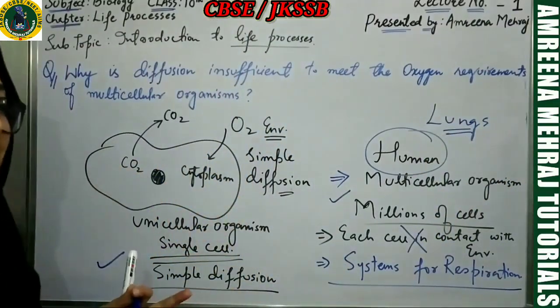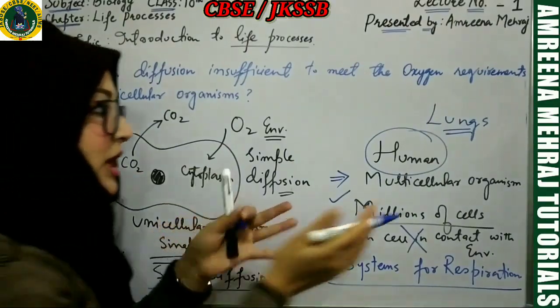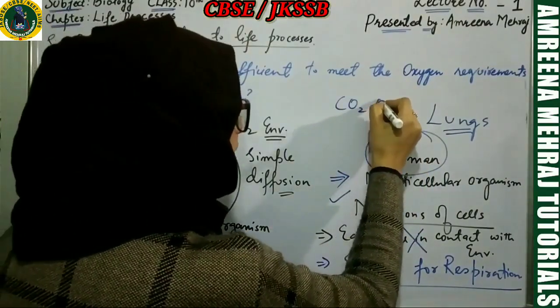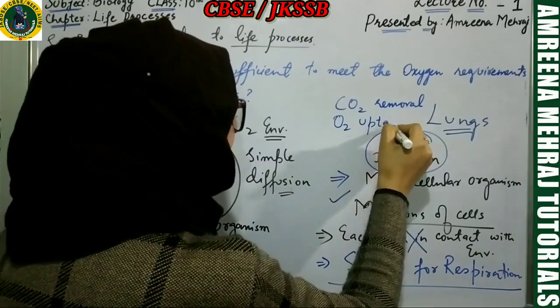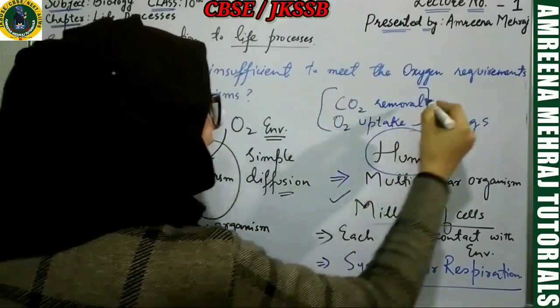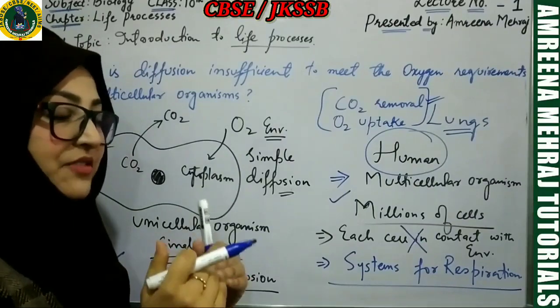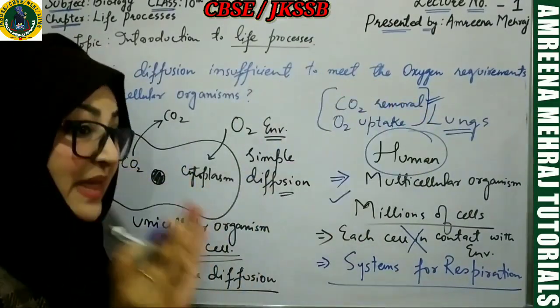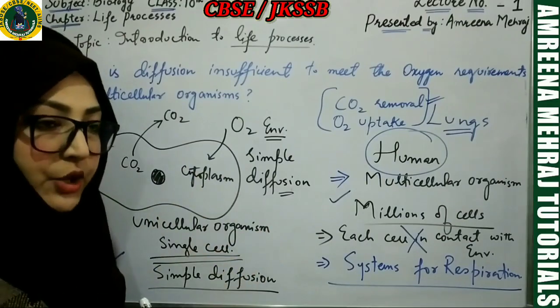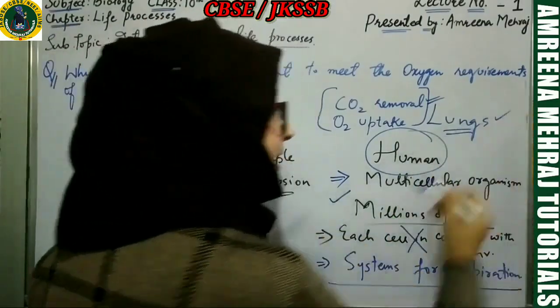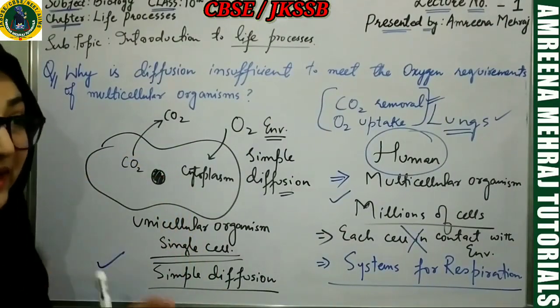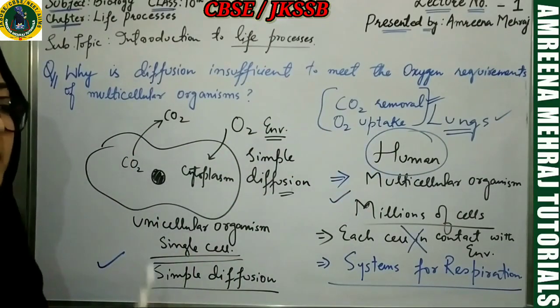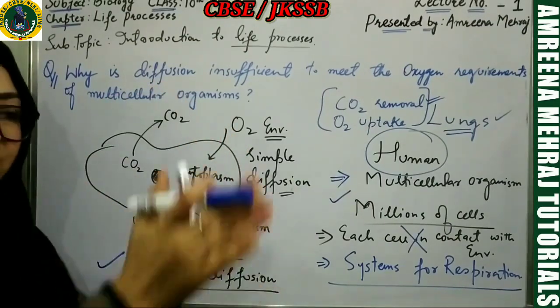And these lungs have a surface meant for what? Meant for removal of carbon dioxide from the body and uptake of oxygen from the air. So this job of getting oxygen into the blood and taking carbon dioxide out from the blood is not done by each cell individually in human beings. No. For that purpose, Almighty Allah has provided us a respiratory system, which performs this job. The reason is that every cell is not in contact with the environment. So being multicellular organisms, we have specific systems to perform specific tasks.